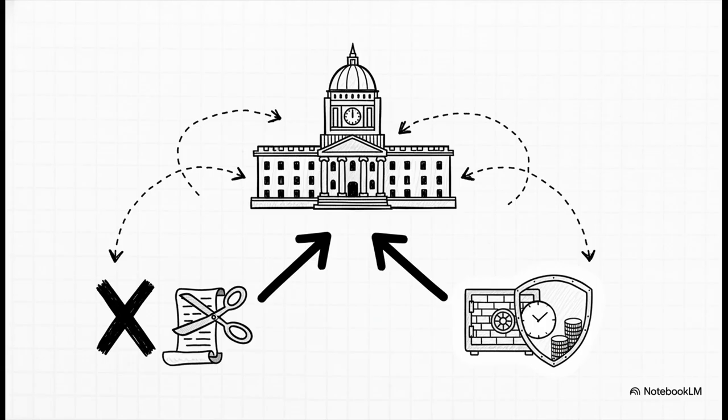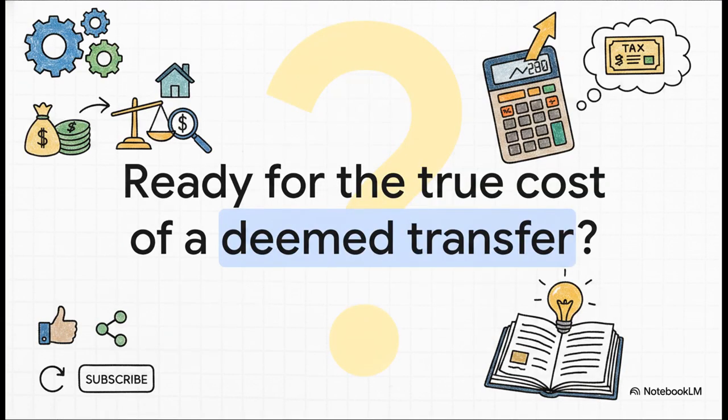However, the law explicitly states this happens without prejudice to the validity of anything previously done. What does that mean in plain English? It just means if the tax department already acted on the guideline before Parliament struck it down, those past actions remain legally valid. It prevents total administrative chaos while fully respecting parliamentary power. So, let me leave you with this final, provocative thought. If your partnership reorganizes tomorrow, are you truly prepared for the cost of a deemed transfer?